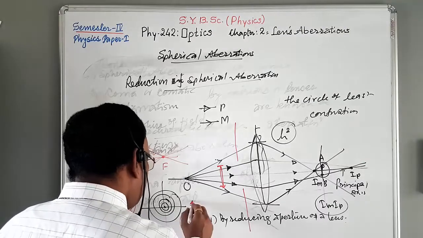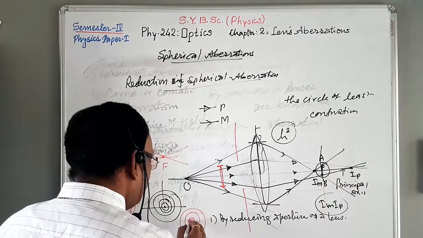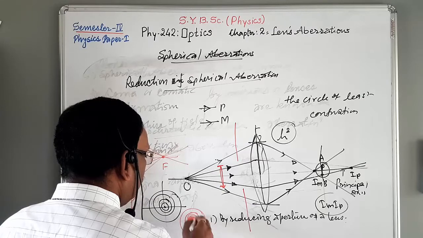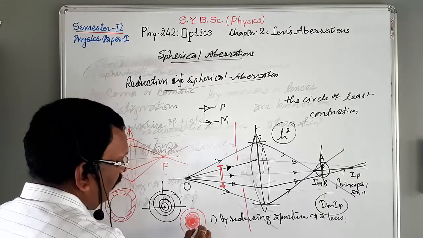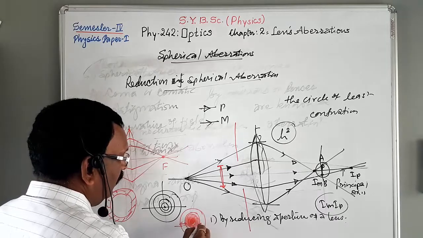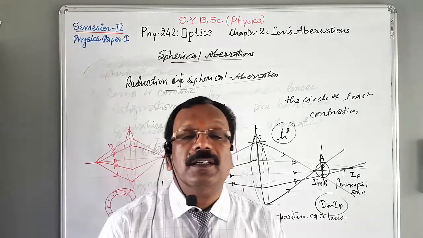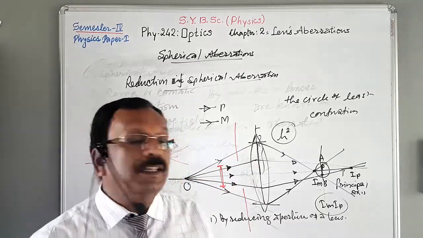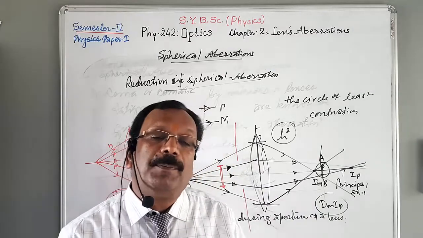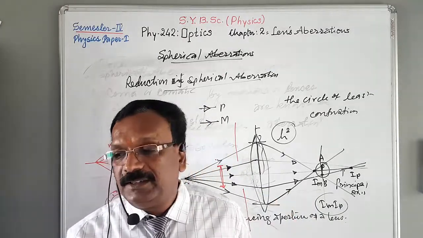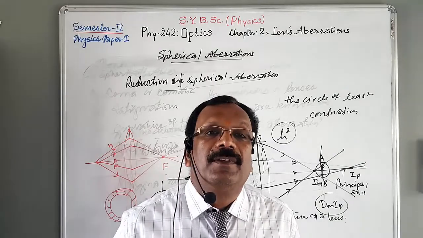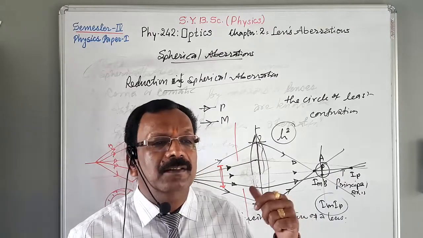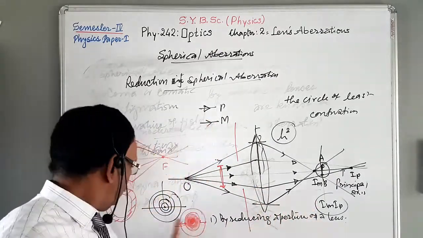Or if this is the aperture, then we block this type of area like this, and only this is the transparent area through which the rays can pass. So by using a proper stopper mechanism, we can reduce the aperture, and when the aperture is reduced, spherical aberration is considerably reduced. This can be done by blackening the unrequired portion like this,